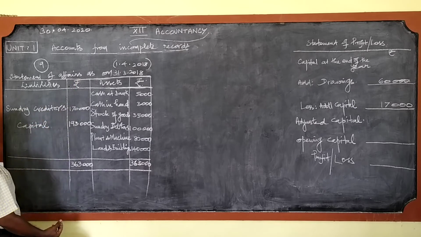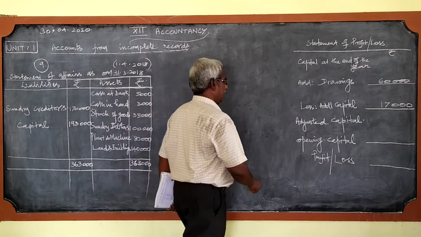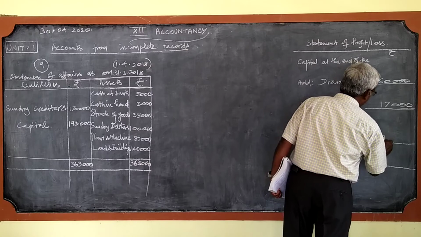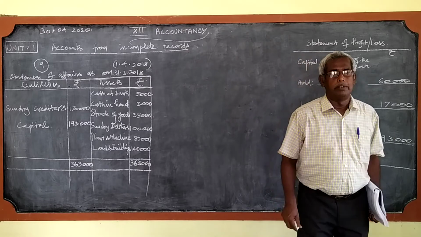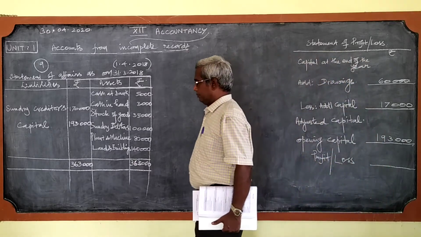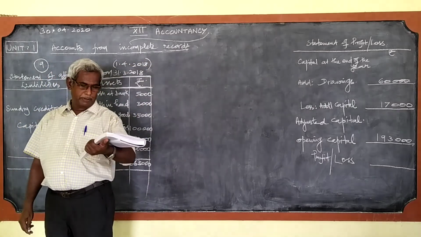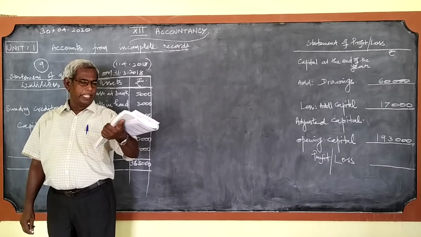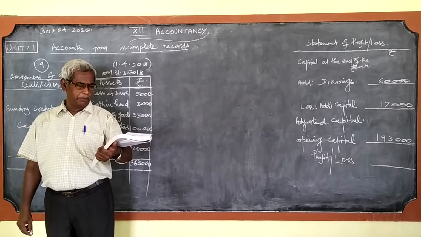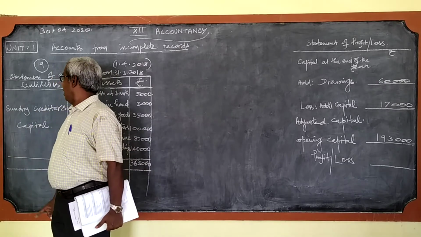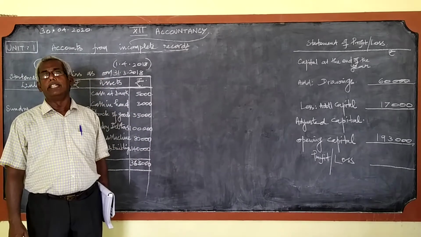Since it is in the beginning of the year, we can take this as opening capital, so we can substitute it there in the place of opening capital, 1,93,000. Yes, definitely you should have a doubt. There are two adjustments given under the problem. Create a provision of 5% on debtors. Plant and machinery is to be depreciated at 10%. I missed it to do here. Yes, I wantedly did it.